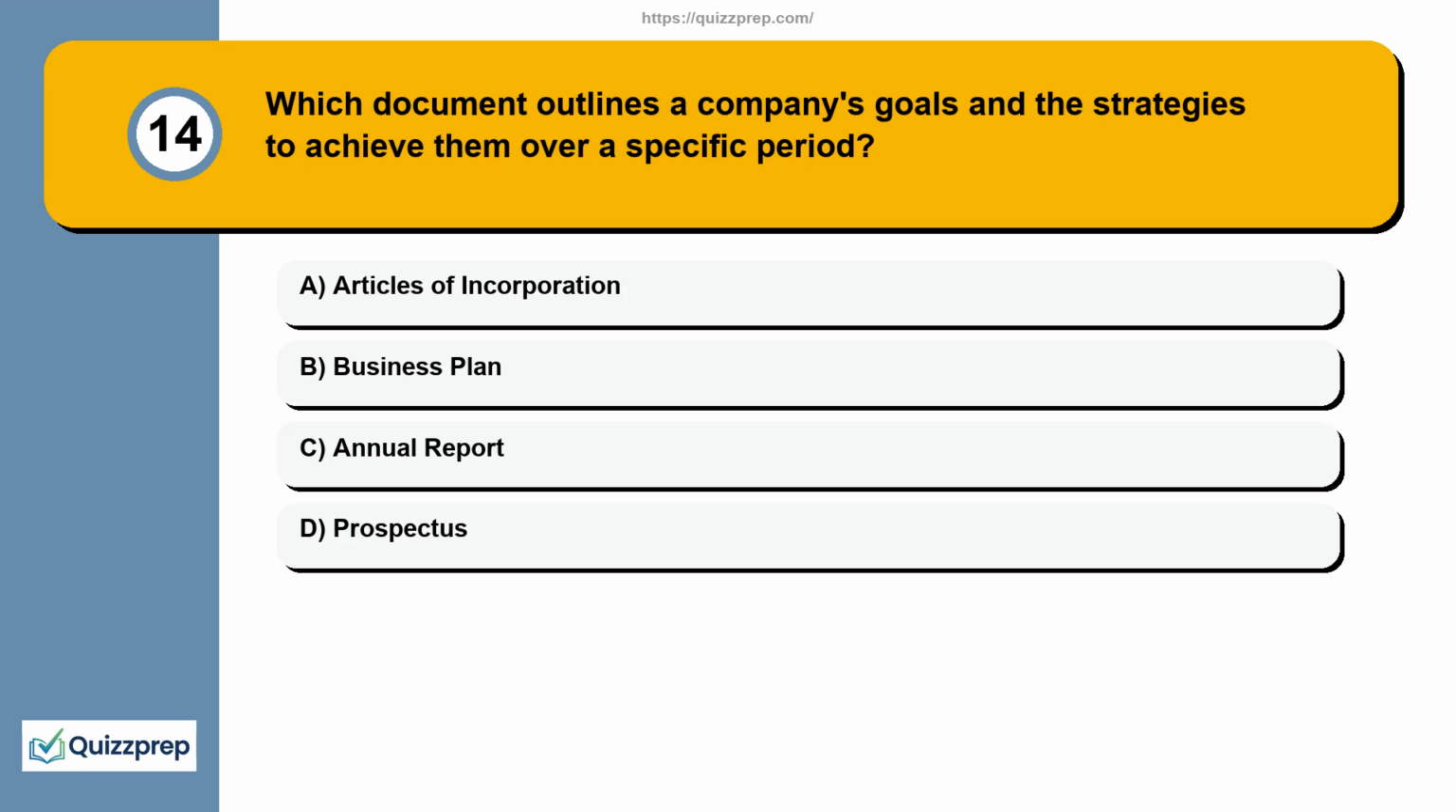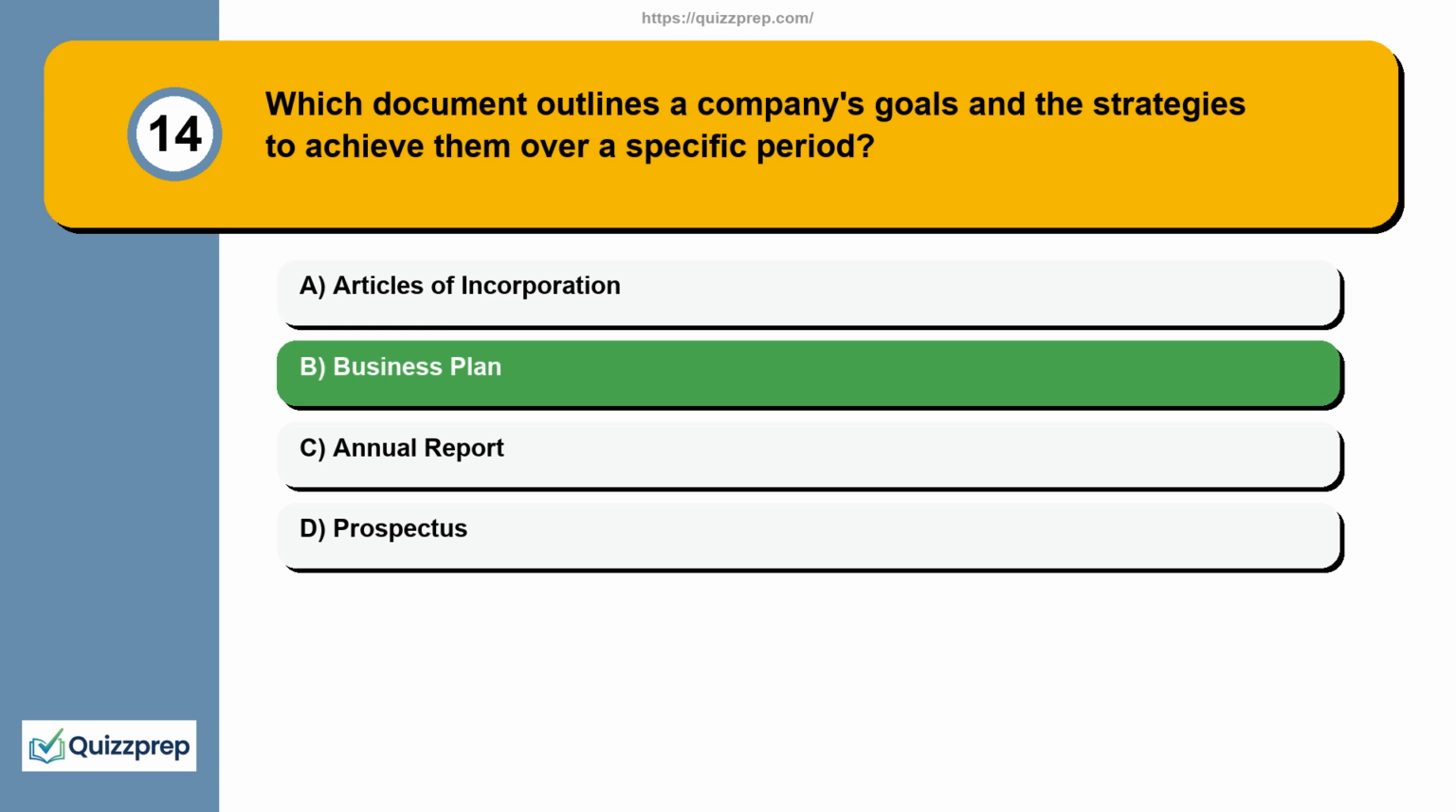Question 14. Which document outlines a company's goals and the strategies to achieve them over a specific period? Here are your options. Option A. Articles of Incorporation. Option B. Business Plan. Option C. Annual Report. Option D. Prospectus. The correct answer is option B.